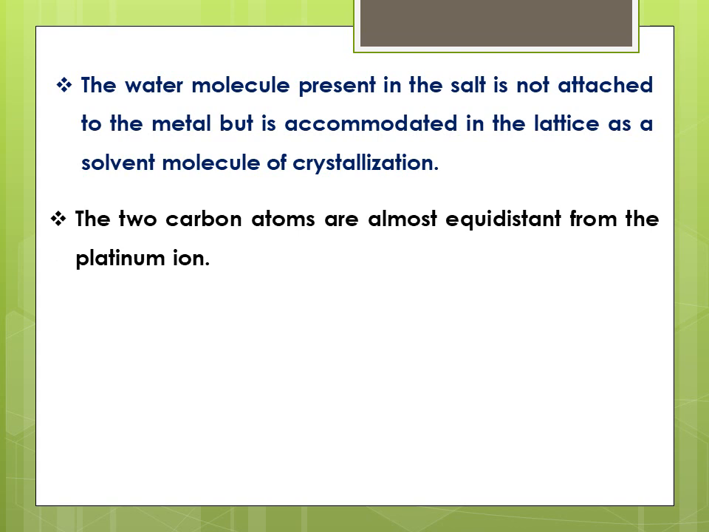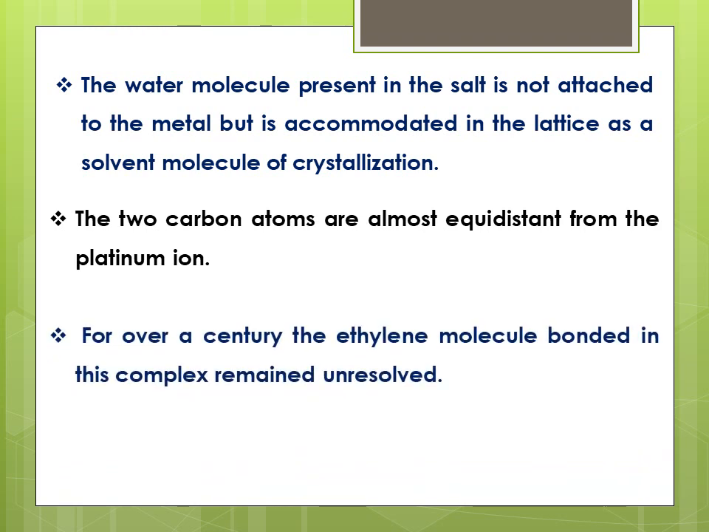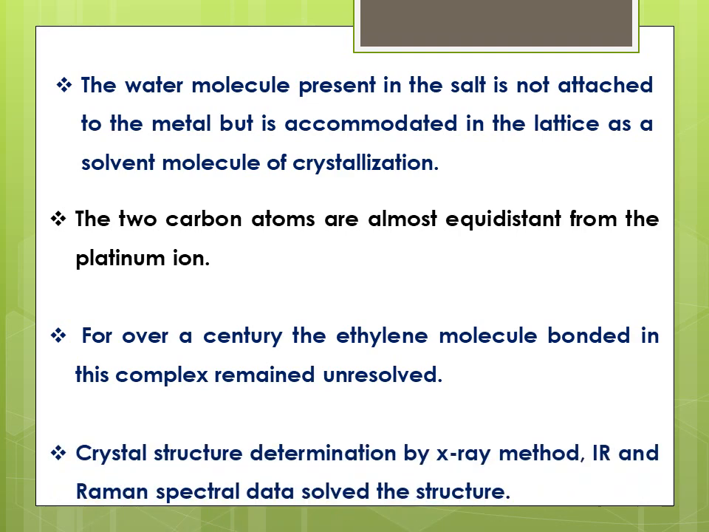The two carbon atoms are almost equidistant from the platinum ion. The fourth site of platinum is attached to this carbon-carbon double bond, and the distances of these two carbon atoms from the platinum ion are almost similar. For over a century, the bonding of the ethylene molecule in this complex remained unresolved. Then the structure was characterized by X-ray, IR and Raman methods. So the crystal structure determination by X-ray, IR and Raman spectral data solved the correct structure of Zeise's salt.